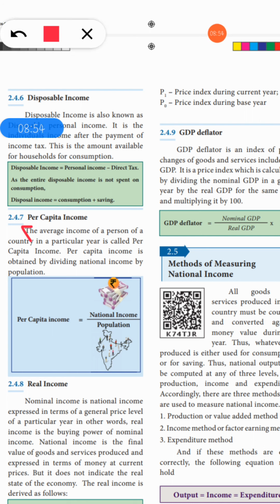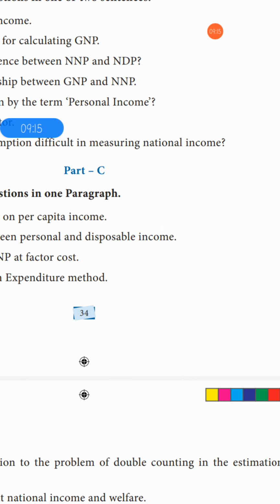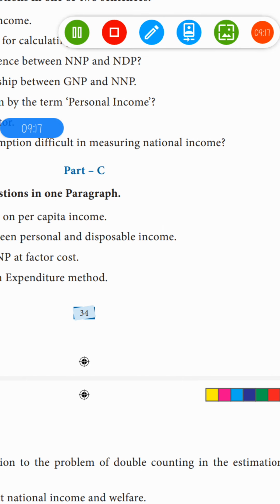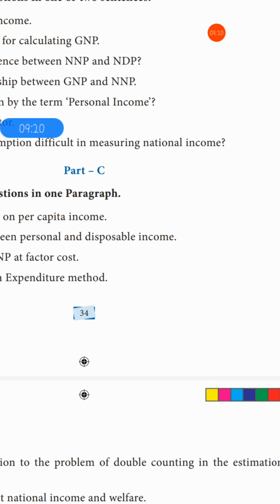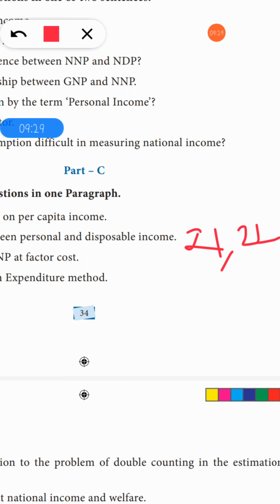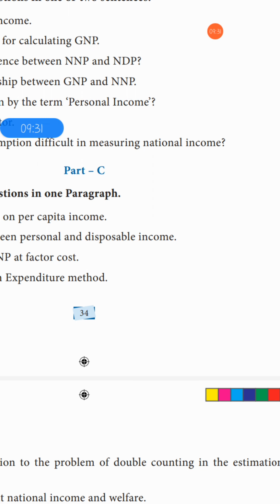So your next question is differentiate between personal and disposable income. This is in page number 21 and 22. Okay, so take page number 21, 22.